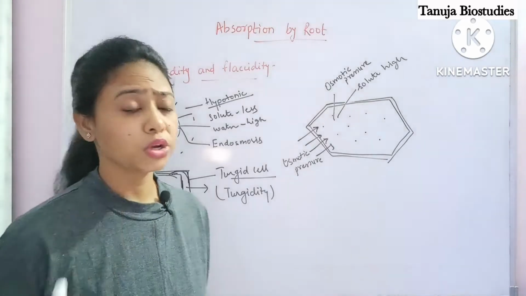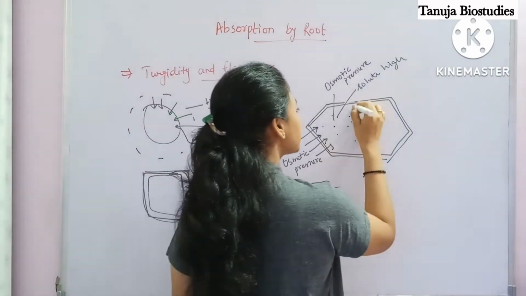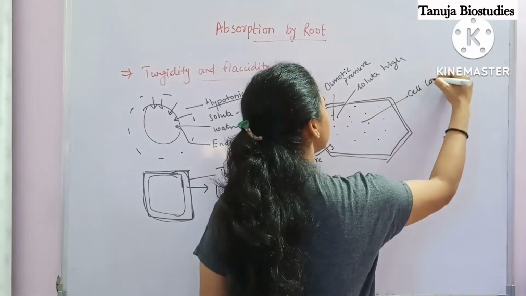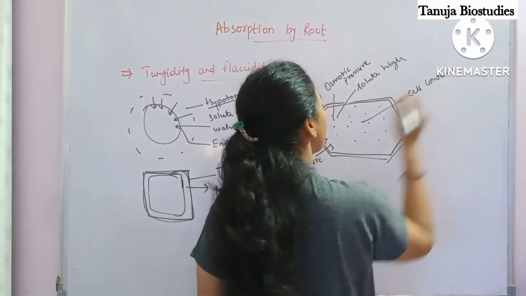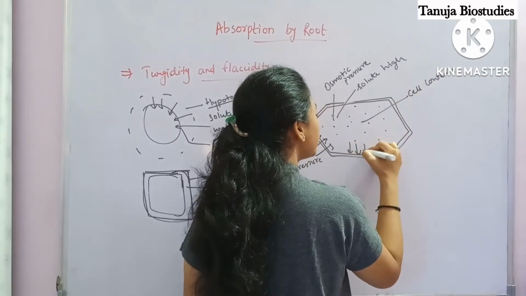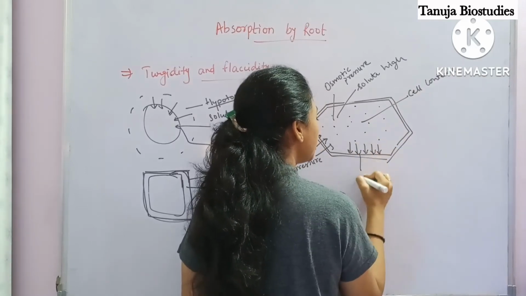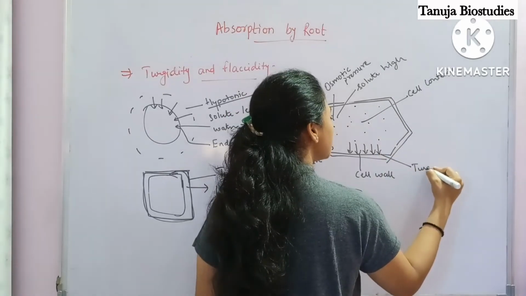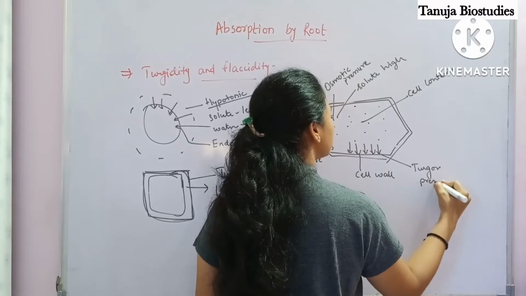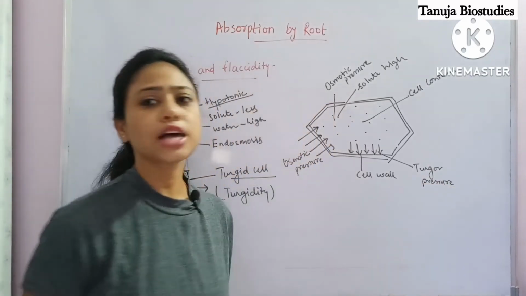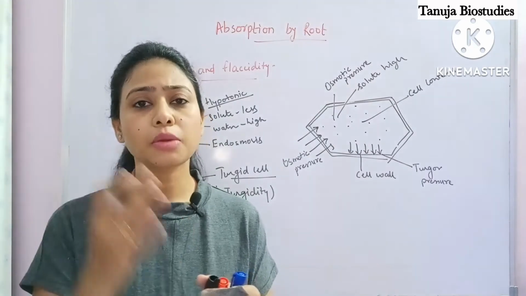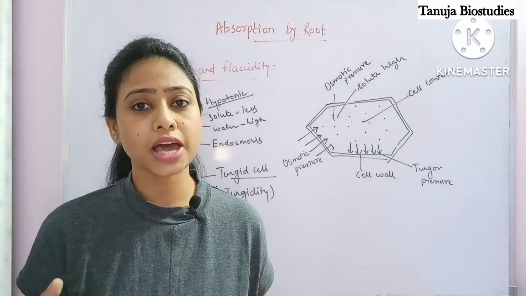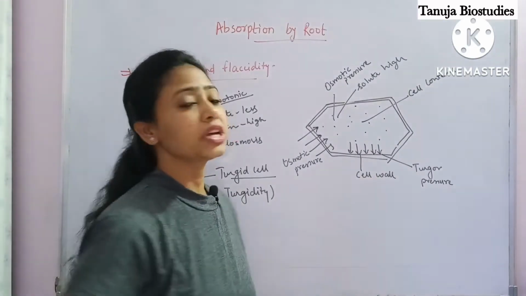Now there are two more points, because water is getting inside. The cell content starts pushing, putting pressure against the wall of the cell. This pressure is known as turgor pressure. If water is coming inside the cell, the cell will start extending, increasing its size. It's only because of this turgor pressure.